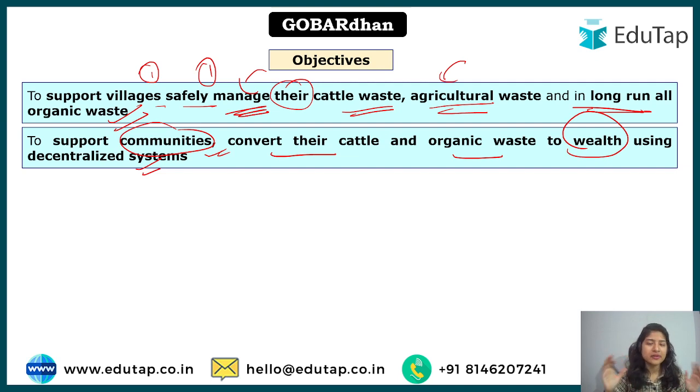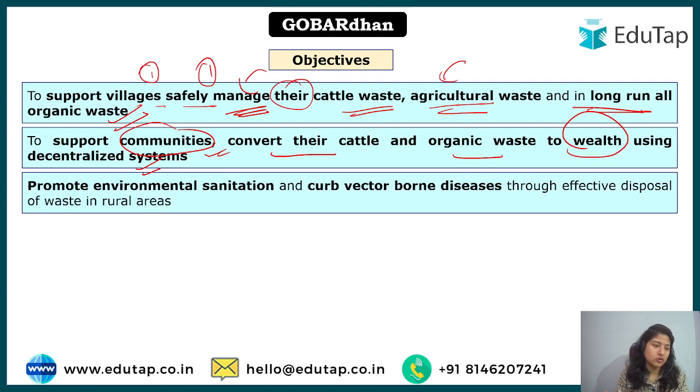Cooperative, where everyone came together and collected their milk. The amount was so large that it could be sold outside. Similar concept: if the community comes together, the waste that would be generated, the wealth that would be generated after that, can be sold outside and profit can be made out of it.